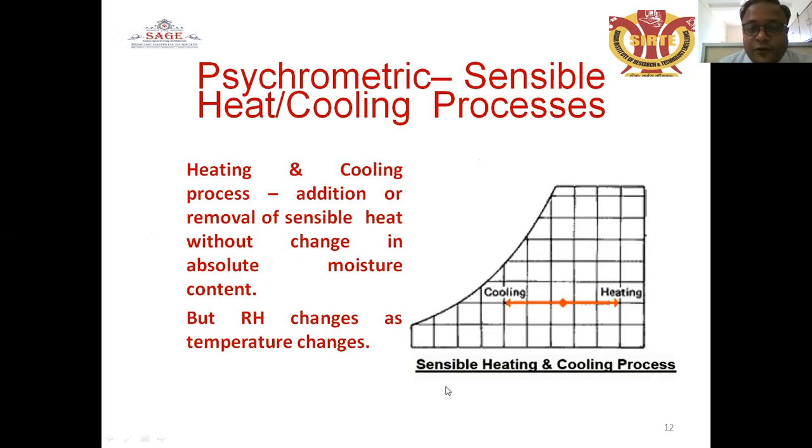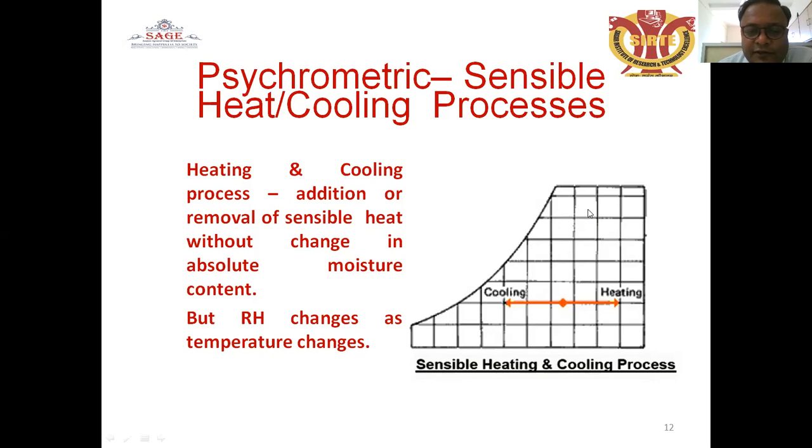Psychrometric sensible heat processes are shown in the psychrometric chart in this manner. When the arrow is going from left to right, it is represented by a horizontal line, and when there is an increase of the temperature, it is called the heating process. When moving from right to left, it is a decrease of the temperature, represented in the psychrometric chart on the horizontal line.